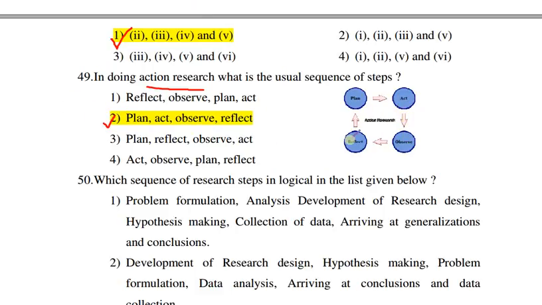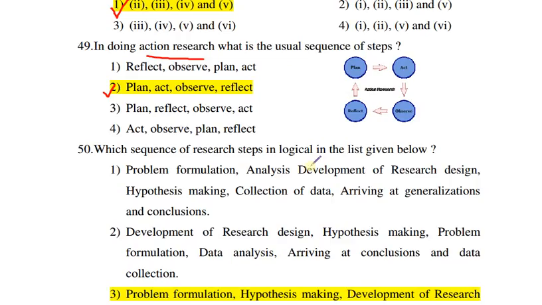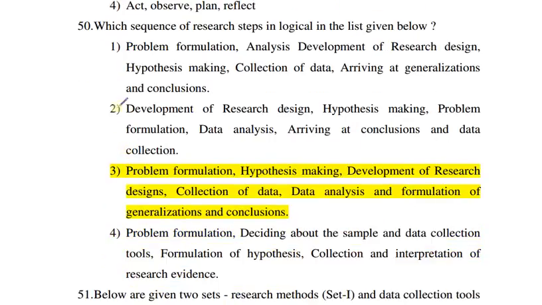Next question is, which sequence of research steps is correct in the list given below? So, sequence of research steps. For this, first we formulate the problem, then we make the hypothesis.